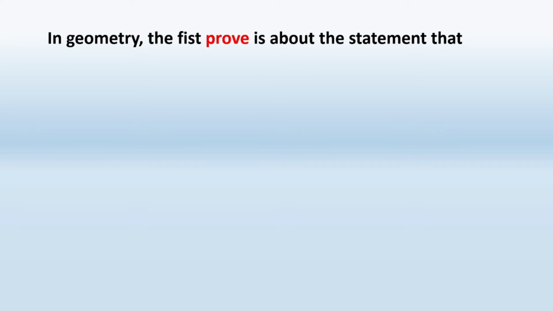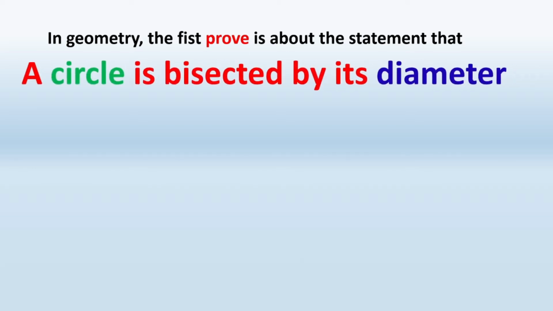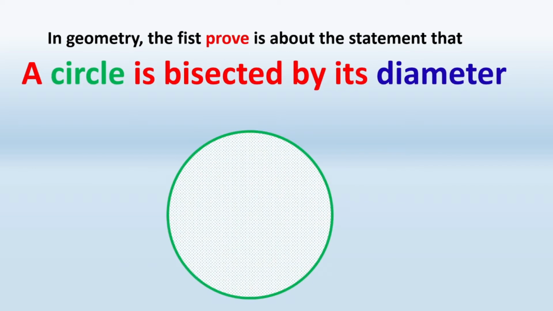In geometry, the first proof was about the statement that a circle is bisected by a diameter. A circle which is bisected means halved by a diameter.